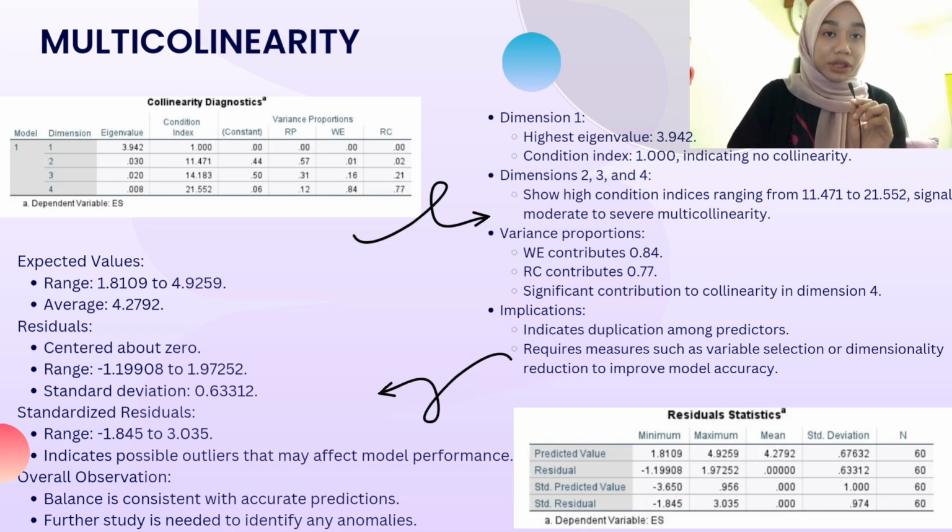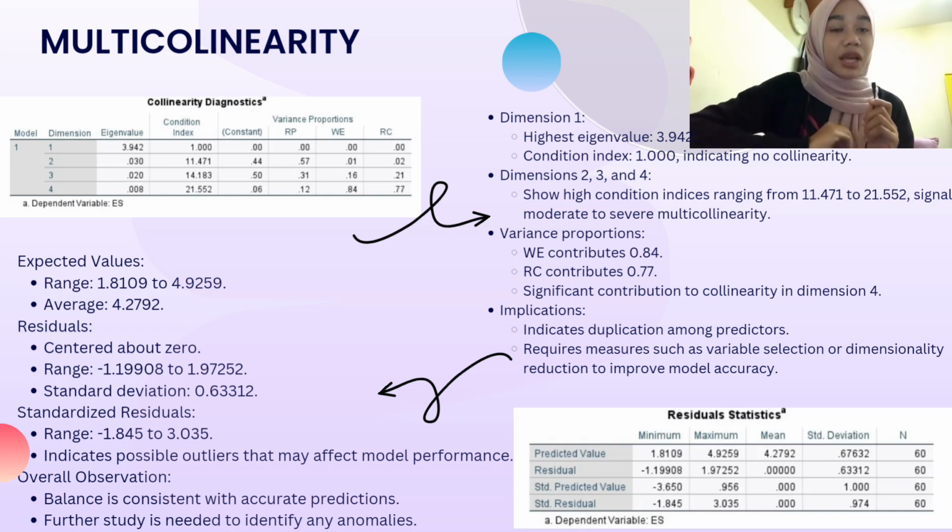For the variance proportion, which is WE and RC, work environment and relationship coworker, WE contributes 0.84 and RC contributes 0.77. So the variance proportion shows a significant contribution to collinearity in dimension 4. The implication indicates duplication among predictors. So company T-Life requires measures such as variable selection or dimensionality reduction to improve model accuracy.